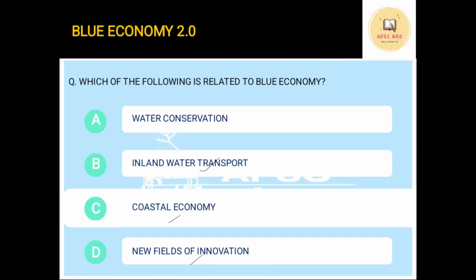Blue economy deals with the development of economy in the coastal zones of the country. It was dealt with previously also. This year it has been rejuvenated and formulated in a new way. That is why it is 2.0.